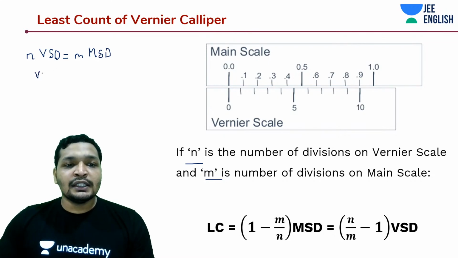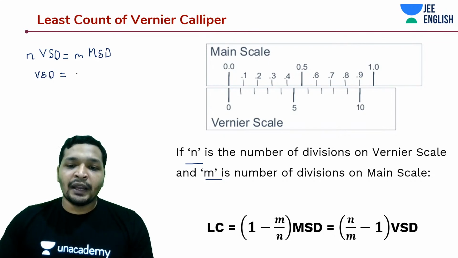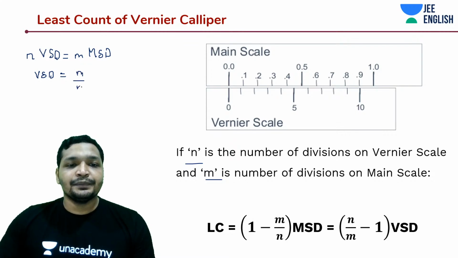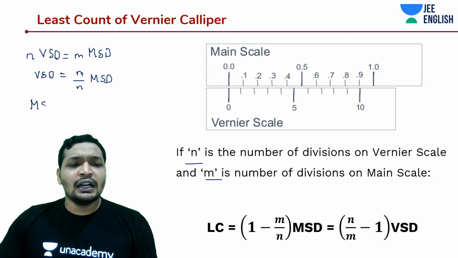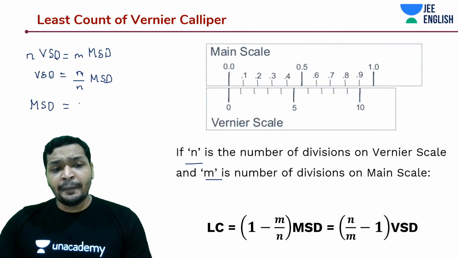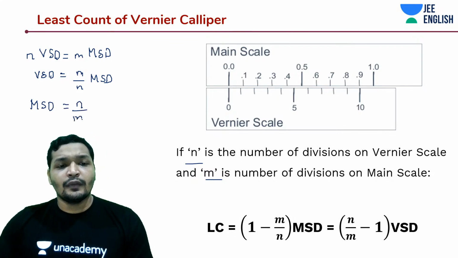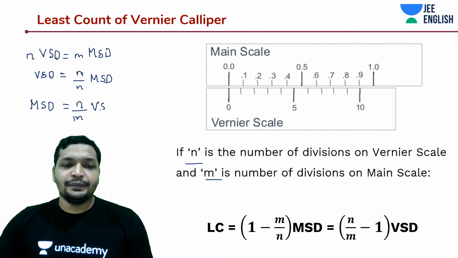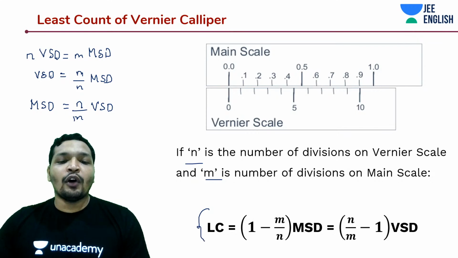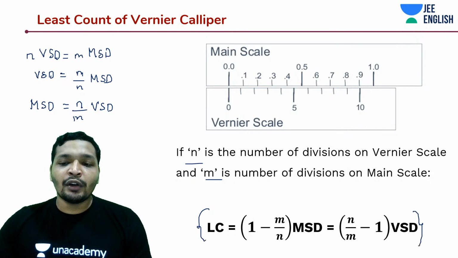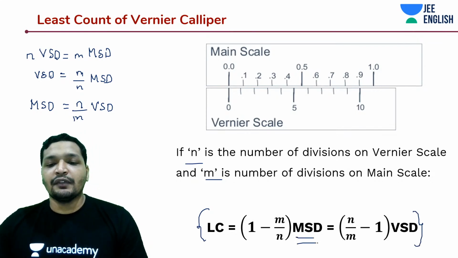That means your Vernier scale division is m by n main scale division, and similarly a main scale division is n by m Vernier scale division. That way you can find the least count even given the value of either the main scale division or the Vernier scale division.